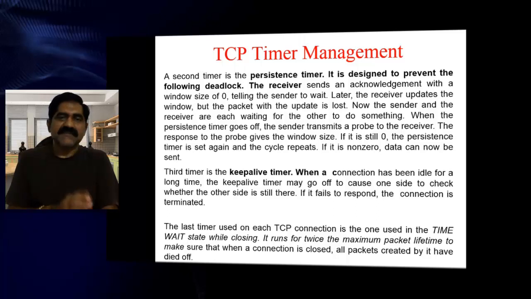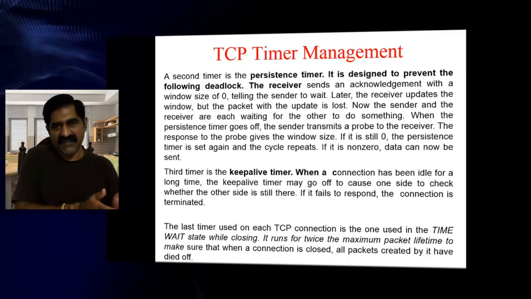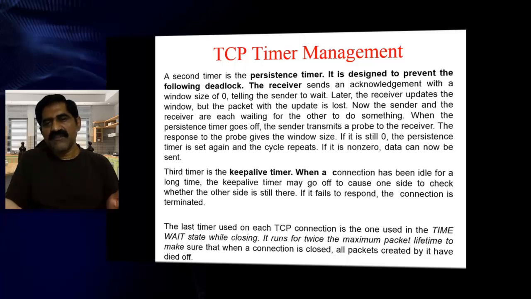After a while the application reads some space, then you are announcing some window size, suppose 2k. Initially you have sent window size of 0, that reached the sender. Now after a while you have updated your window, that is the 2k you have announced, but it has not reached the sender location. Then from the receiver's point of view it is already communicated, but from the sender's point of view you have not received. How long will you wait like that? Then that is the case we work out with the persistence timer.